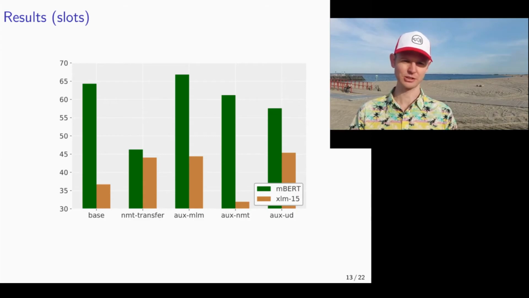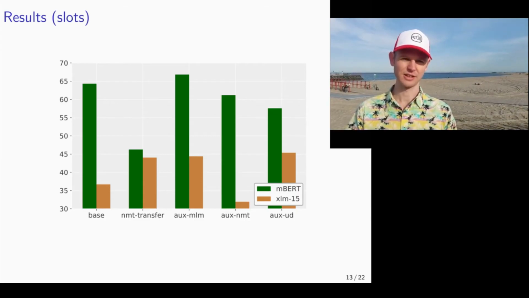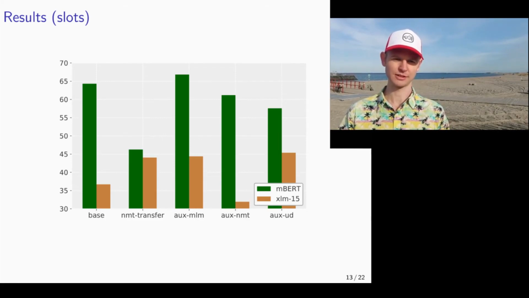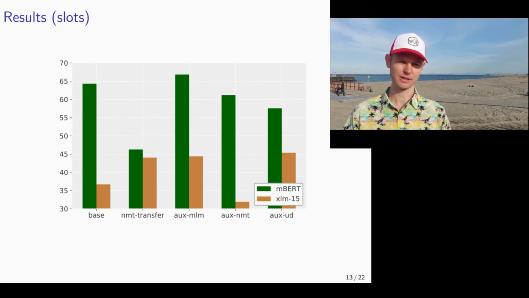In this graph, we see the span F1 scores for each model for the slot identification task. Here we have a quite different picture compared to the previous graph. Masked language modeling proved to be the most robust auxiliary task overall. If the target language was not seen during pre-training, the language model... Universal dependencies parsing is also highly beneficial as an auxiliary task.